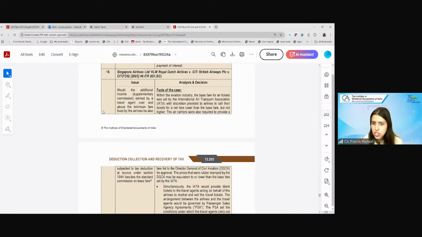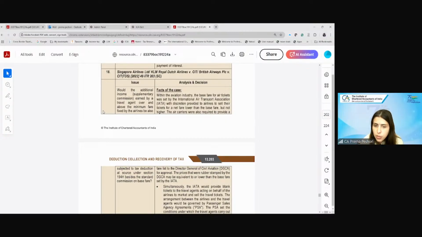The passenger sales agency agreement says that the travel agent, or companies like Make My Trip, can sell flight tickets along with ancillary services like add-on meals, selected seats, lounge services, or for that matter, premium additional baggage services. Now, once these tickets are sold, a fixed percentage of commission, which is set by the International Air Transport Association,